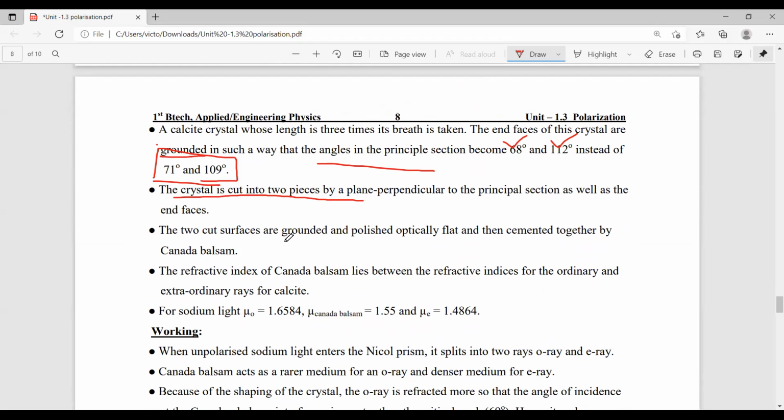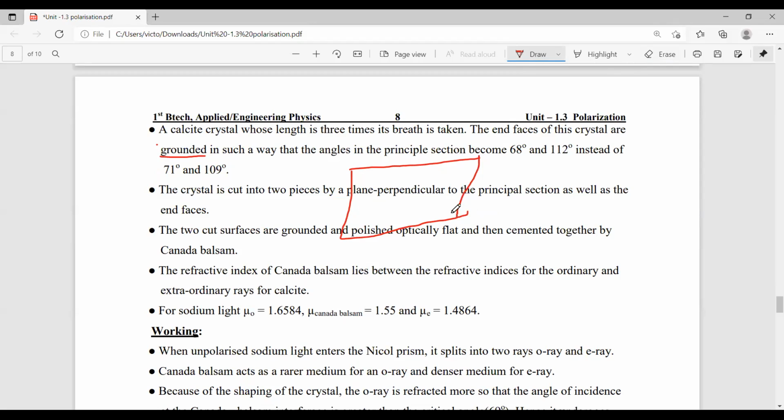And the third step is that the two cut surfaces are ground and polished, made optically flat, and then cemented together by Canada balsam. I will explain with the figure. For example, this is the plane of the principal section. Now we cut it into two pieces like that.